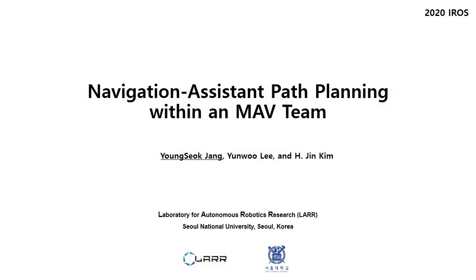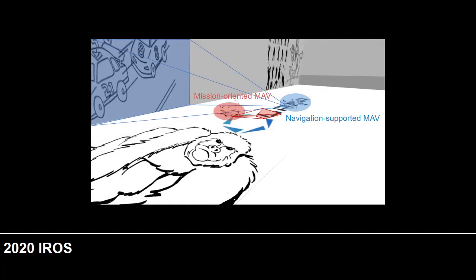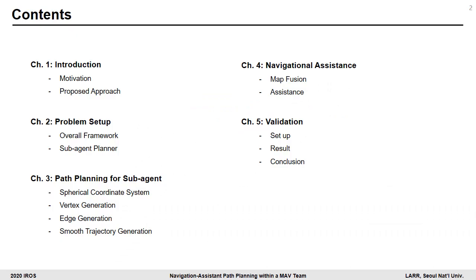The paper I'm presenting on behalf of my colleagues is Navigation Assistance Path Planning within a Micro Aerial Vehicle Team. This paper proposes a two-MAV system where one MAV operates for a given mission and the other MAV supports the team navigation. From now on, I'm going to present based on this content.